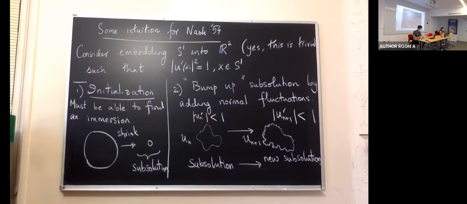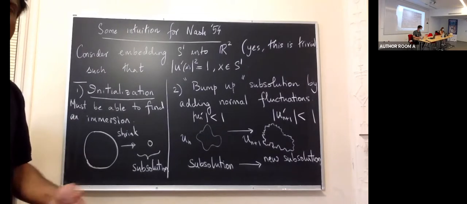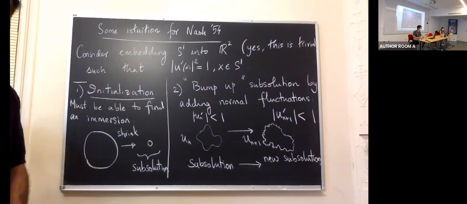The main idea in Nash's proof in 1954 goes as follows, and it can be illustrated in a very simple model problem of embedding a circle.